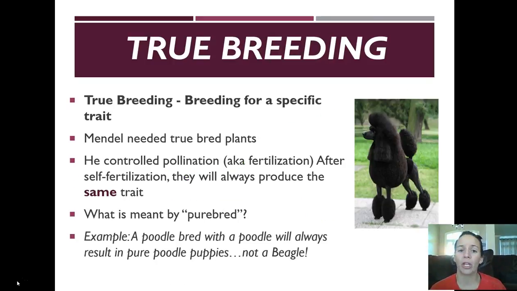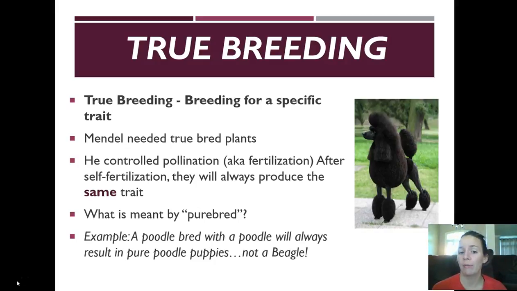When we talk about something called true breeding, and this is what Mendel was trying to do, it's breeding for a specific trait. So to start his studies, he needed true bred plants. To do this, he controlled pollination, or the fertilization of the plants, and after self-fertilization, these true bred plants would always produce the same trait.